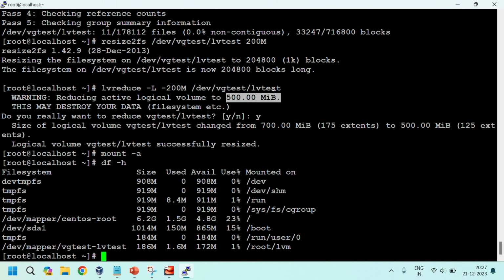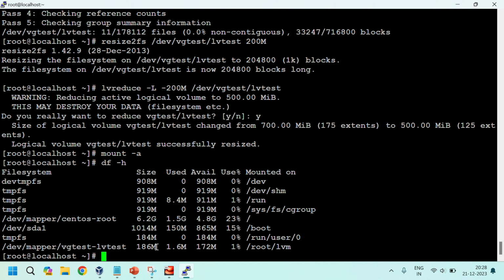See, 500 MB minus 200 means it's just taking the 200 MB only, not reducing. How much do you need? If we need 200 MB, just give 200. If you need 500 MB, just give 500 MB. It will reduce from 800 something. Okay, this is how to extend the LV and how to reduce the LV.